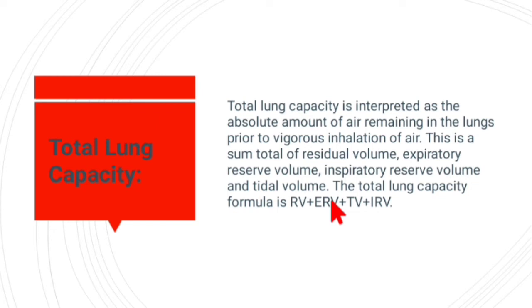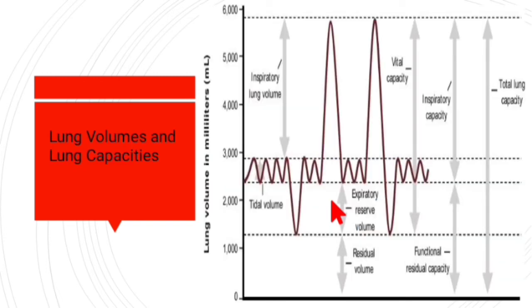All these combined form the total lung capacity. With the help of a graph, you can answer any number of questions asked in the MCQs. See, this is the tidal volume part.